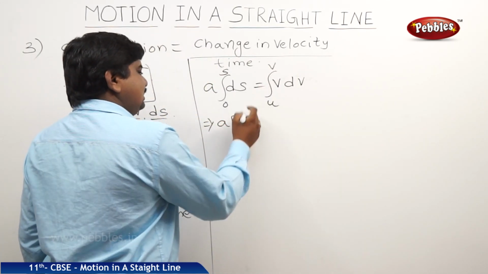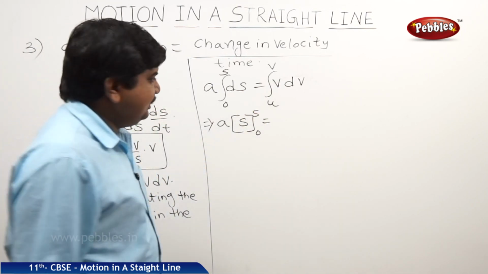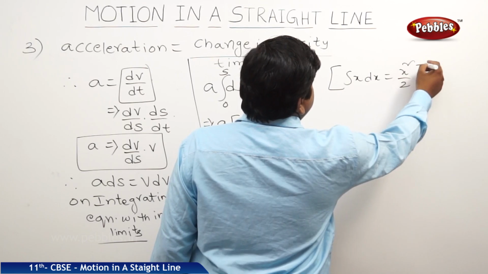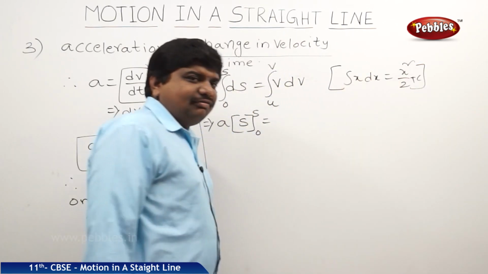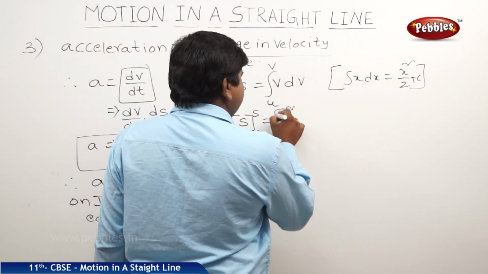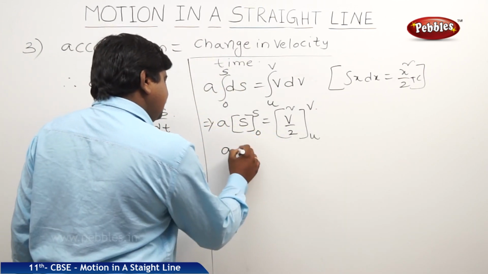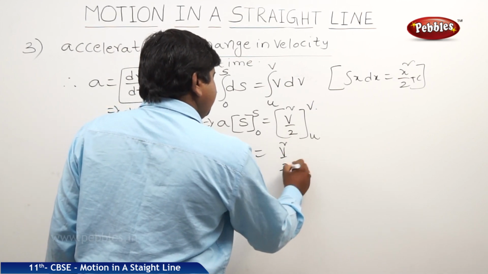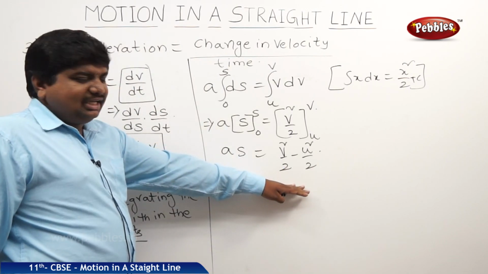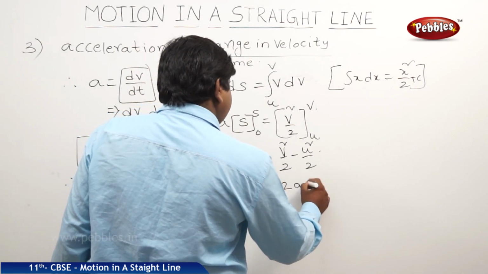So a integral ds is as, limits 0 to s. Integral v dv, as we know, integral x dx is equal to x square by 2 plus c. This is the standard integral formula. So integral v dv is equal to v square by 2 under the limits u to v. So it is v square by 2 minus u square by 2. So this 2 will be the LCM for the equation. So we will get v square minus u square is equal to 2as.